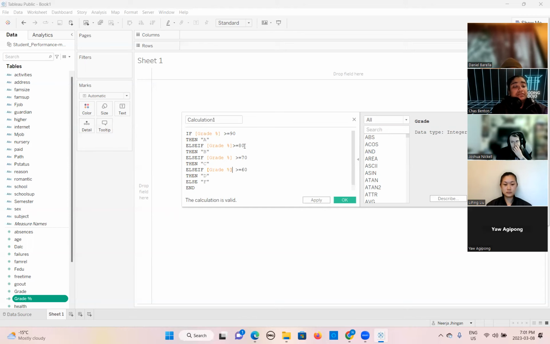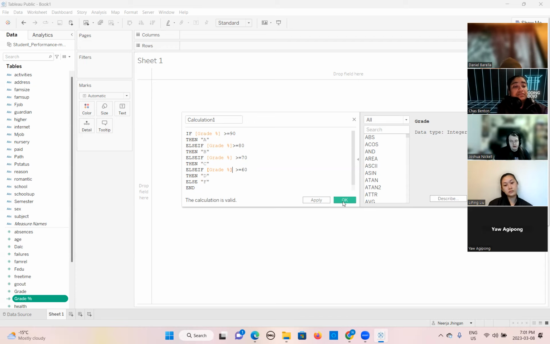Then it will say greater than equal to 80, then it should say B. If this is false, then it will go here, then here. If nothing is true out of all these four conditions, it will say then D. If all of these conditions are false up to this, then it will say else F. This is default. If nothing is true, everything is false, it will say F.